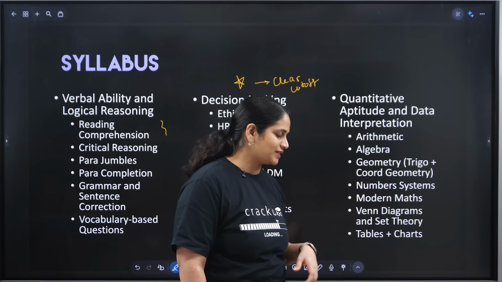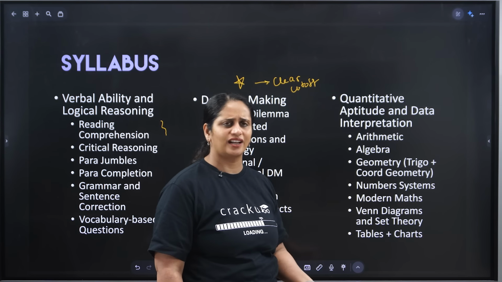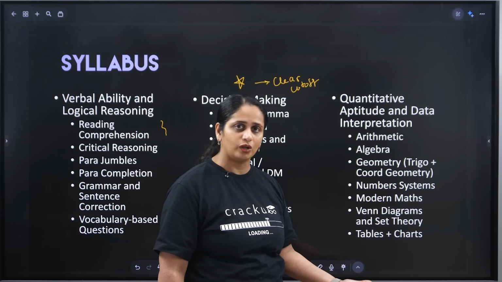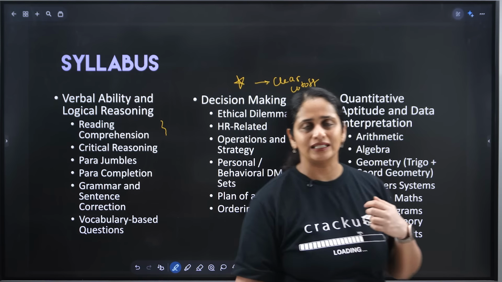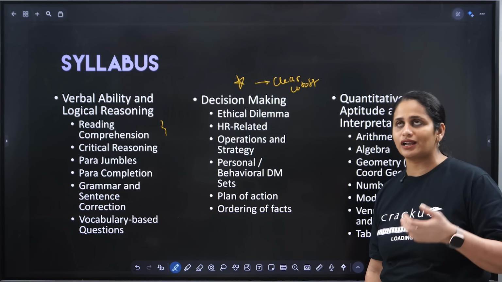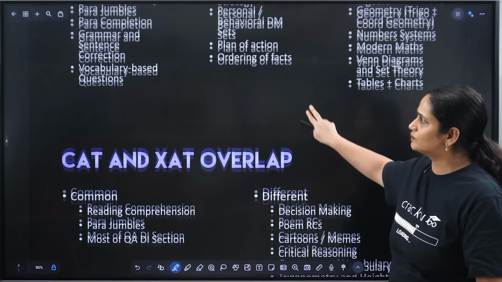Then you have Venn diagrams and set theory. Simple Venn diagram questions can come, simple set theory questions can come, and questions about mean, median, mode also. So all of those should also be considered. Then you have at least 1 or 2 DI sets which are either based on tables or charts. So this is basically what you have to do in terms of syllabus.